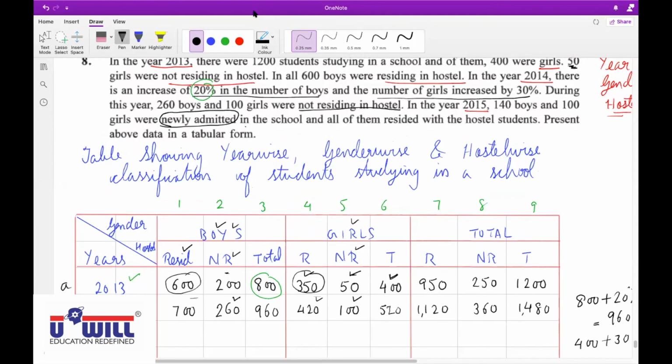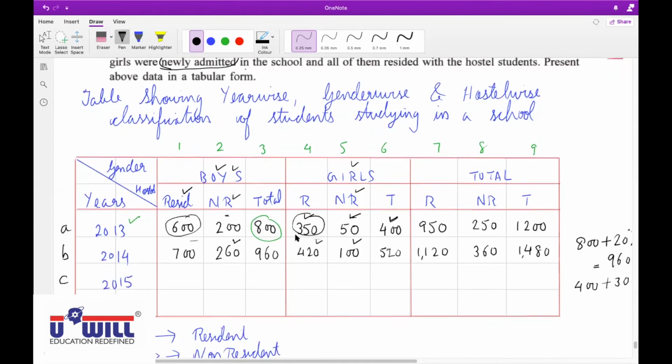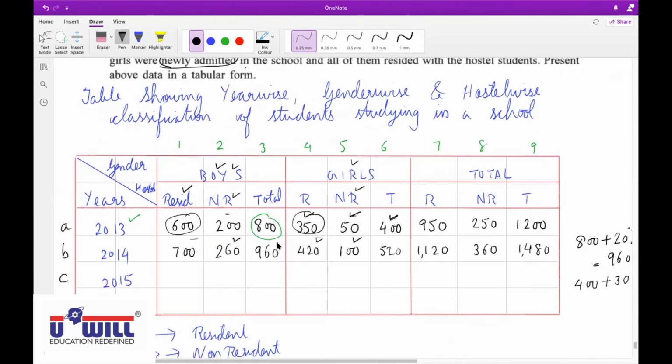Okay, Isha Sharma. Yes. How many boys were there in the previous year, 2014? 960.